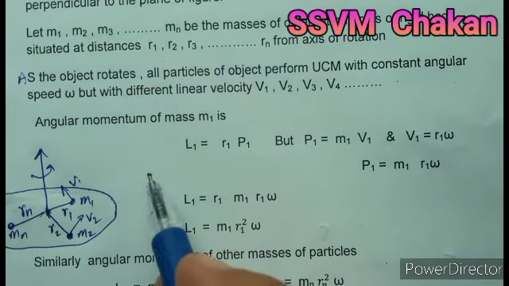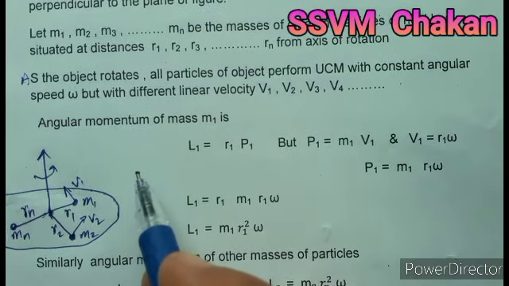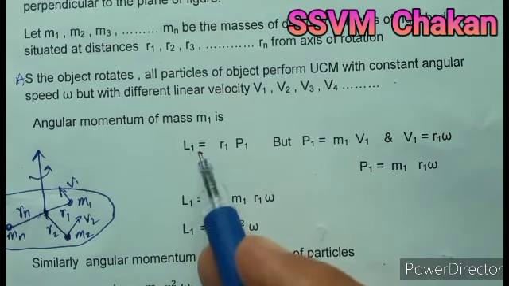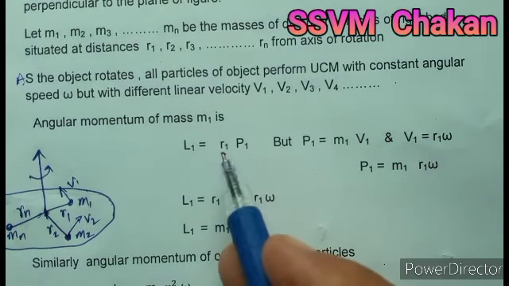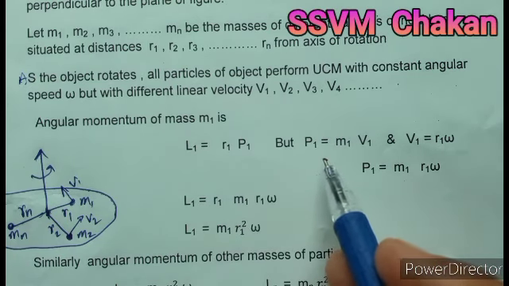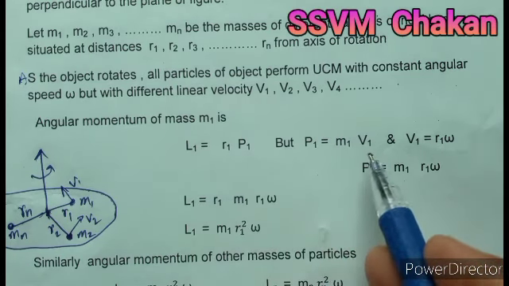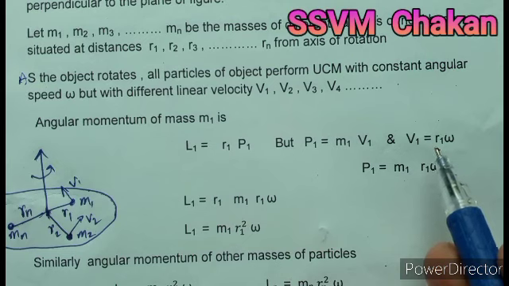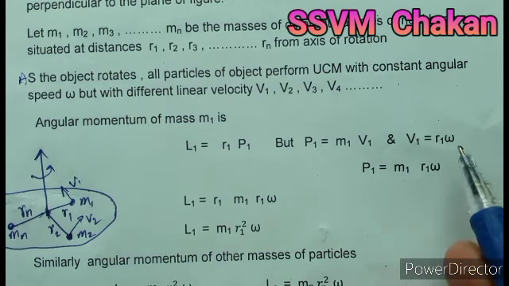So we know the formula for angular momentum. We apply it for mass m1. So angular momentum L1 is equal to distance into linear momentum, so r1 into p1. P1 is the linear momentum, but linear momentum is nothing but mass into velocity, so m1 v1. Also v1 is nothing but r omega. Omega is a constant, so v1 is equal to r1 omega.